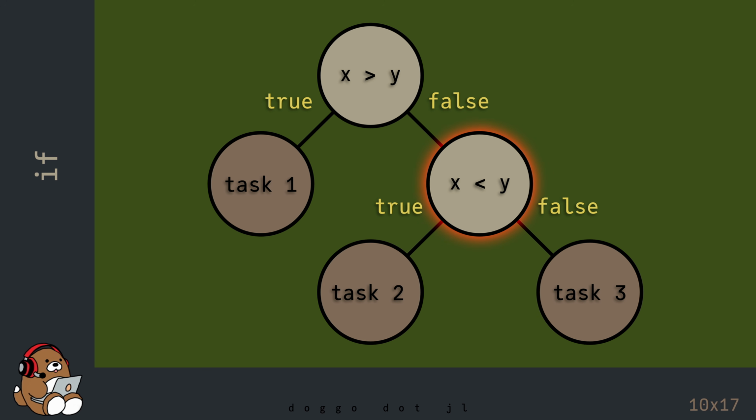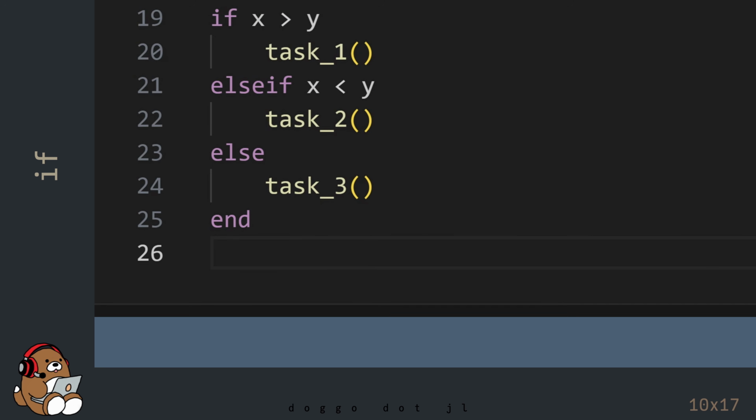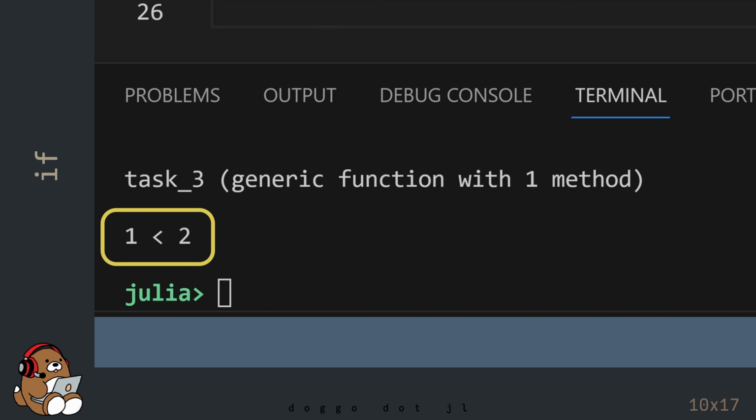In the current scenario, x is equal to 1 and y is equal to 2, so x is less than y. Based on this code, your computer should perform task 2. Task 2 is a function that will display 1 is less than 2. Let's execute the code to see what happens. As predicted, in the REPL, you'll see the output 1 is less than 2.